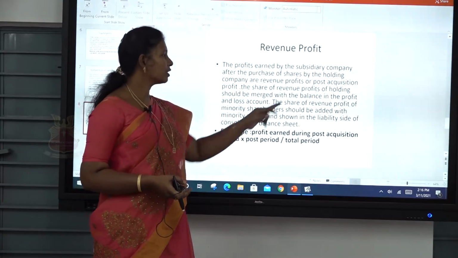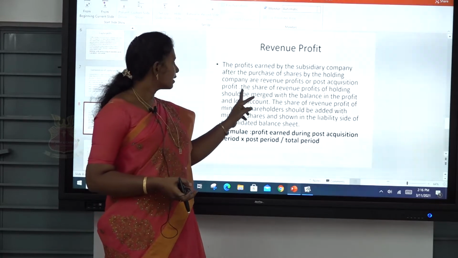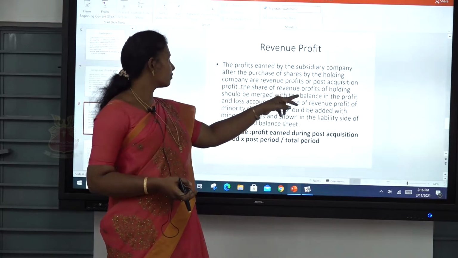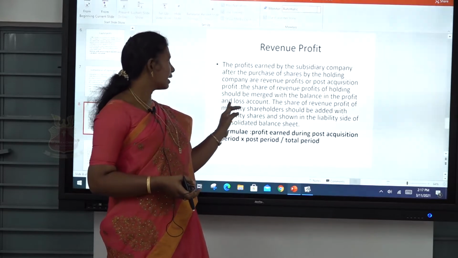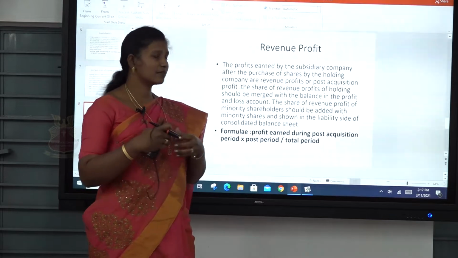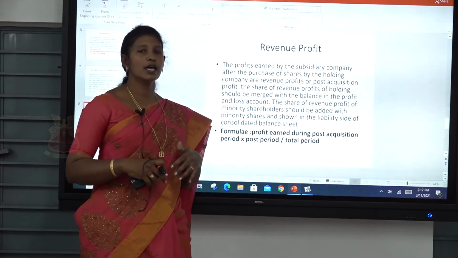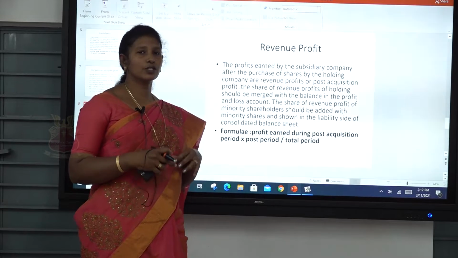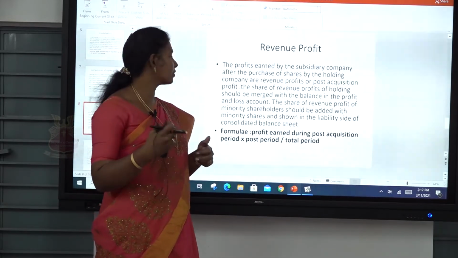The share of revenue profit of the holding company should be merged with the balance in the profit and loss account. If we have any profit and loss account balance, it should be added with this revenue profit.